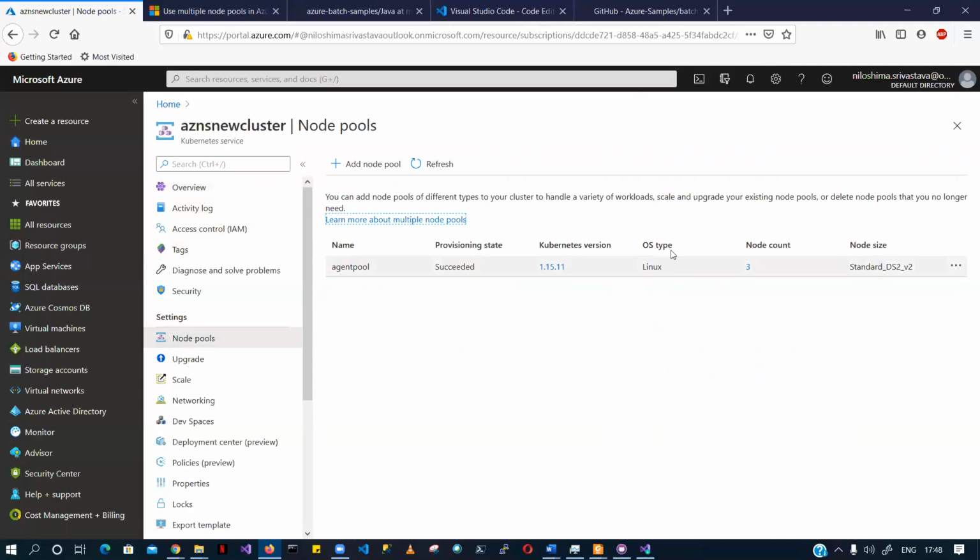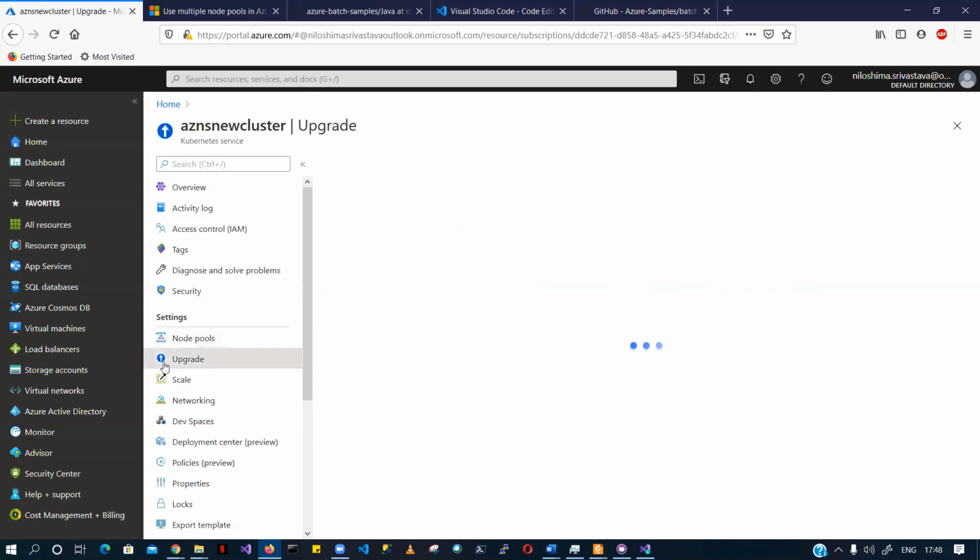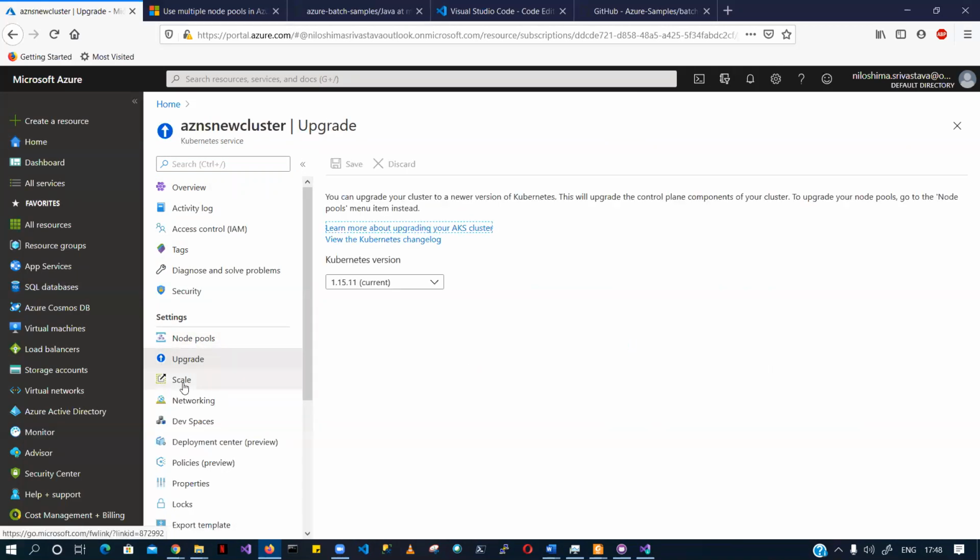Since in my case I have one node pool with 3 nodes, I can check whether I can upgrade it or not. This is how you upgrade your Kubernetes version. This will help you if you have any version-specific requirement with your application.